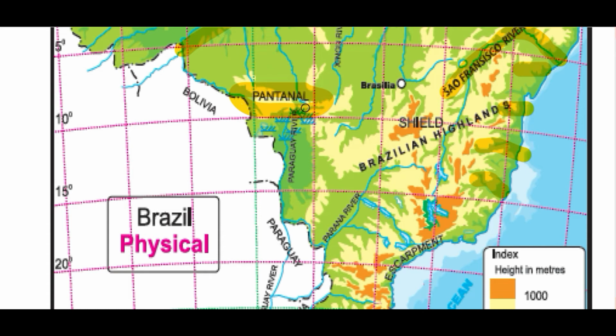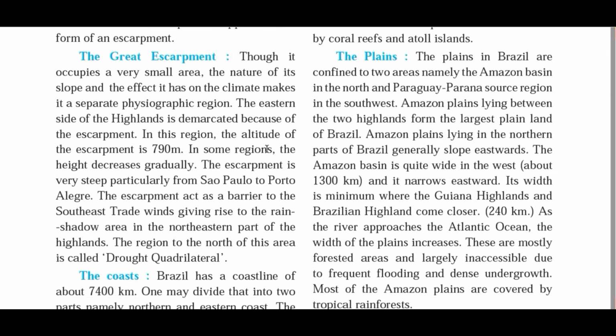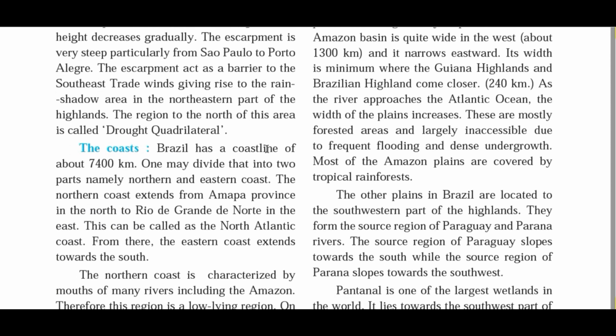Okay, so you can find many migratory birds and many different types of grasses, some aquatic species of plants and animals in this area. Okay, it is a very productive ecosystem. It acts as a sponge during monsoon. It absorbs the water, and during the summer it releases the water into nearby rivers. So that's why this wetland ecosystem is very important. Okay guys, so in this way we have discussed the plain areas also. You have to remember the two plain areas, one is the Amazon basin and the second one is the Parana Paraguay basin.